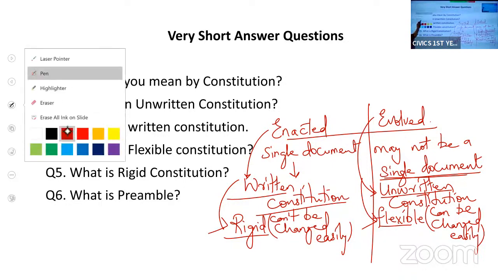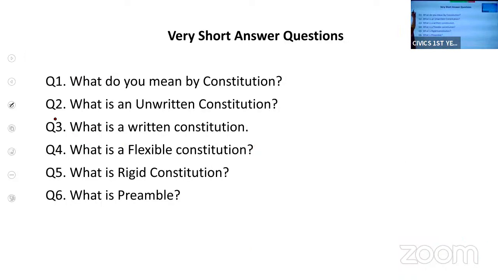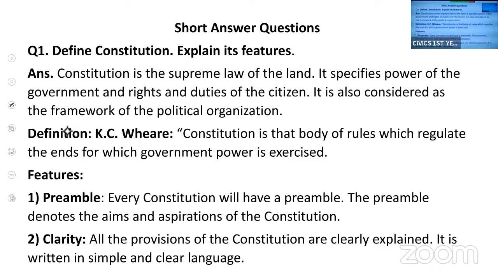Let us now discuss the important questions. The first one is: define constitution and explain its features. So what is constitution? I told you it is the book of laws. So we call it the supreme law of the land. Government as well as citizens, everybody has to follow the constitution.